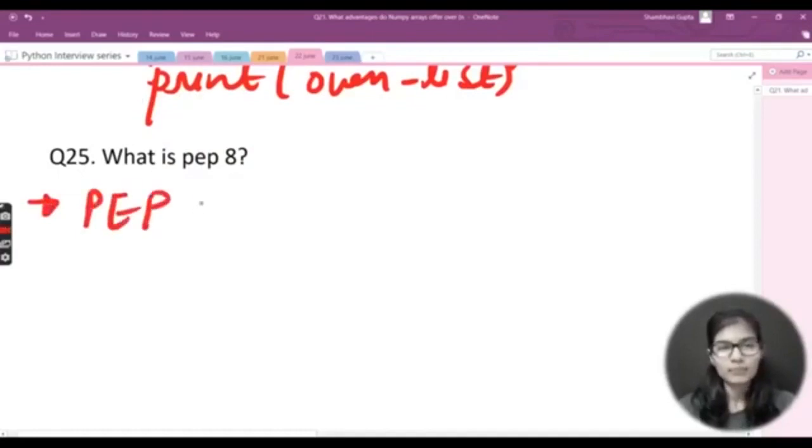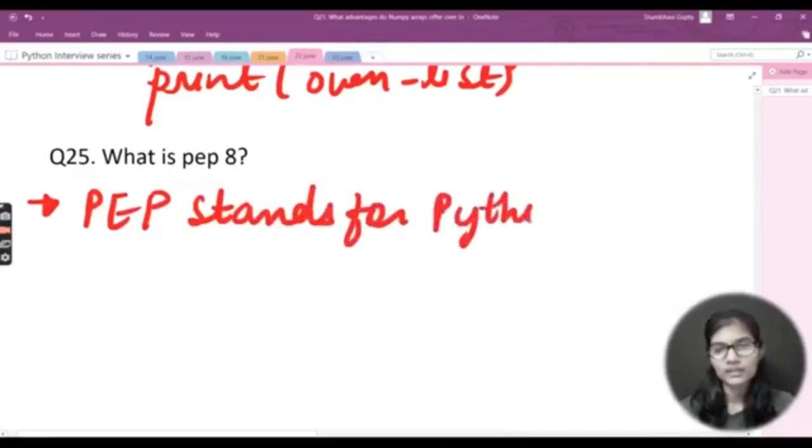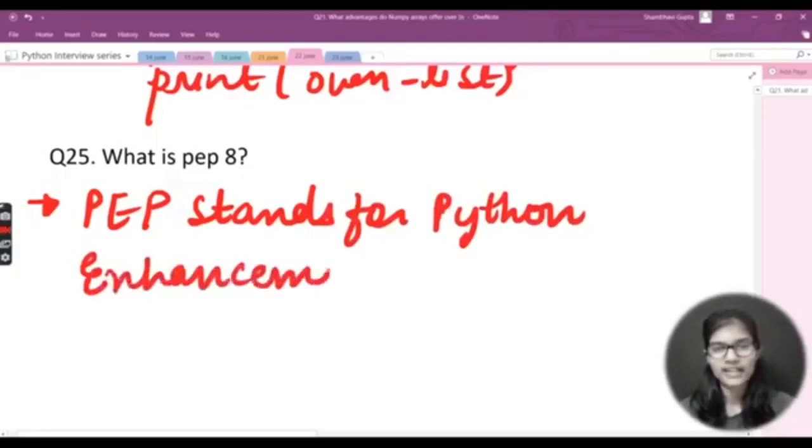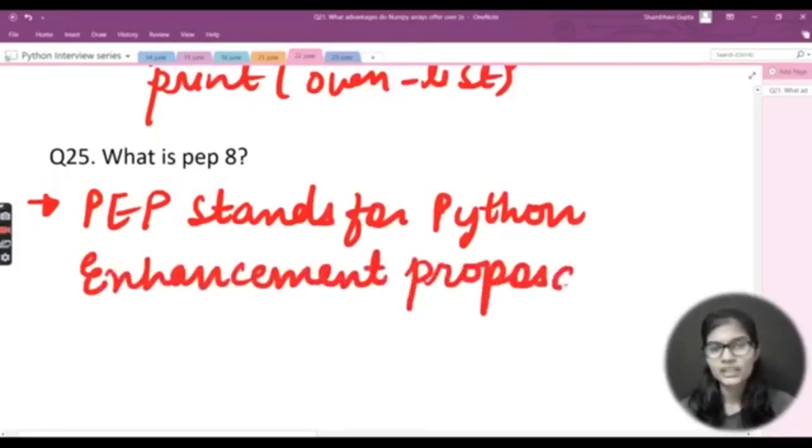Let me write that PEP actually stands for Python Enhancement Proposal. The spelling is a little long, so I will write it down here. So PEP stands for Python Enhancement Proposal, and what does it actually mean?